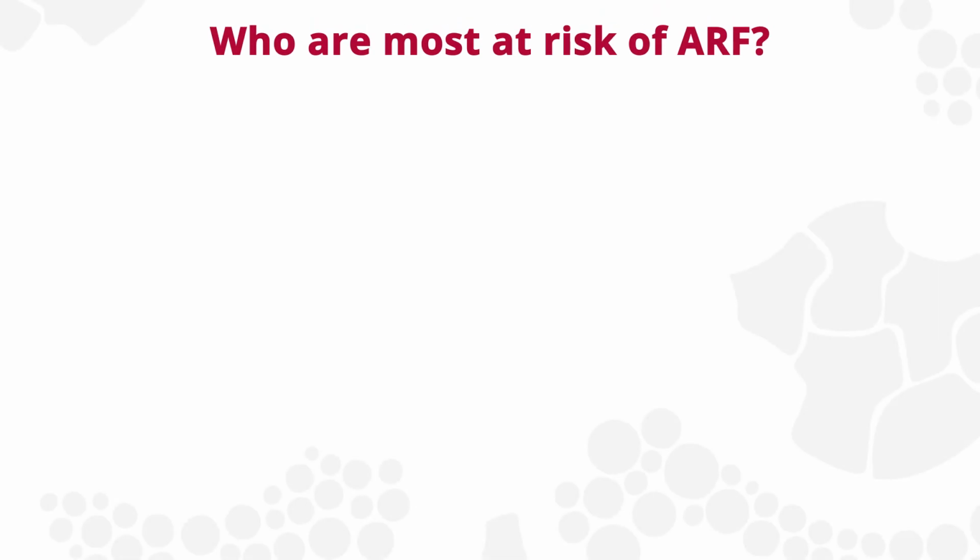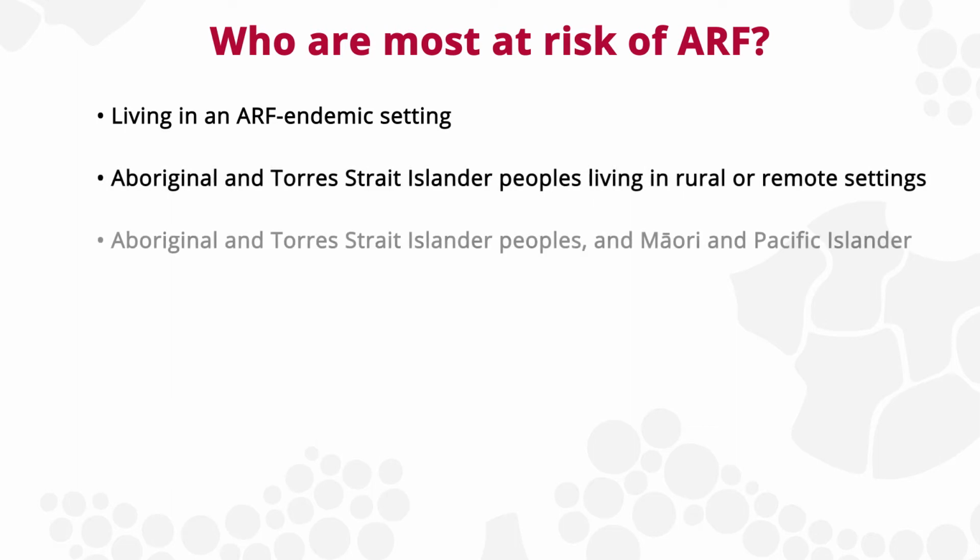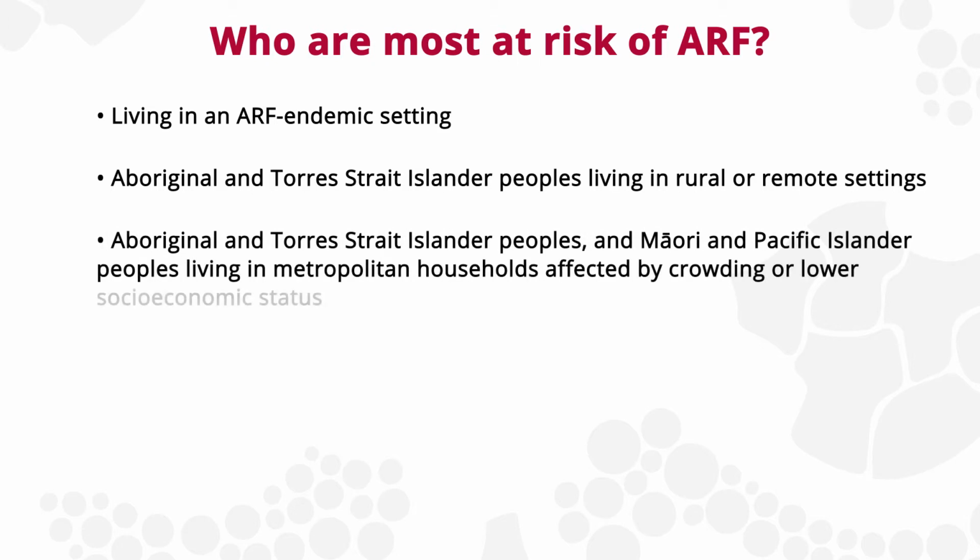Who are most at risk of ARF? Anyone living in a community with known high rates of ARF. Aboriginal and Torres Strait Islander peoples living in rural or remote settings. Aboriginal and Torres Strait Islander peoples and Maori and Pacific Islander peoples living in metropolitan households affected by crowding or lower socio-economic status.